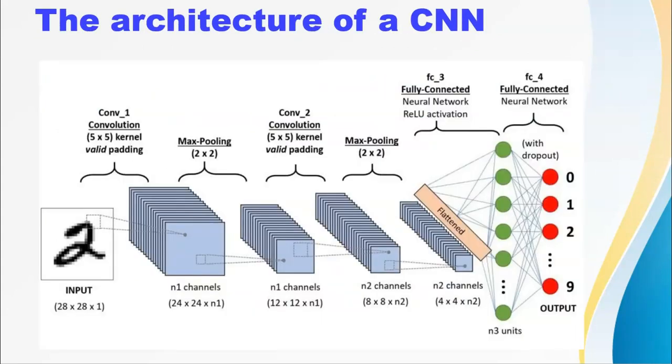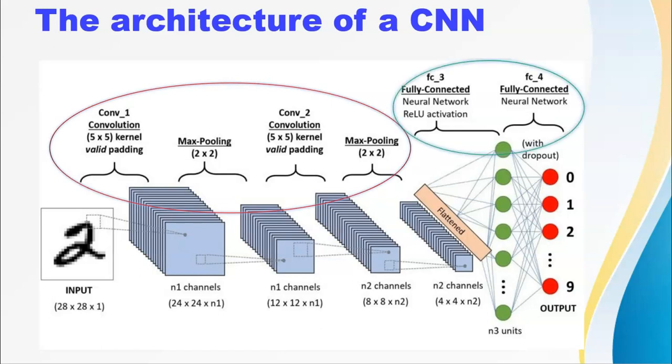If you observe this architecture, you can find that the network starts off with two convolutional and max pooling layers followed by two fully connected layers, which ends with an output layer. The convolution plus the max pooling layer is where the images are recognized, that is, where the features are extracted. And the fully connected layers are where the images are classified into predefined classes.